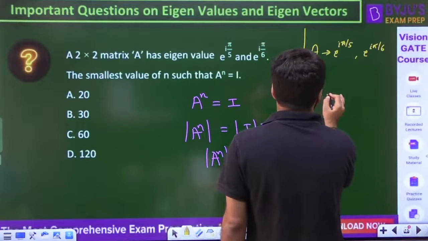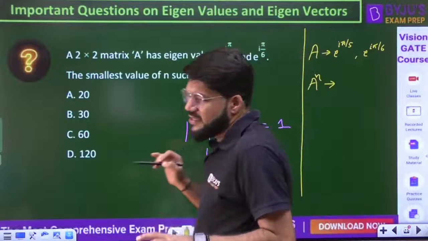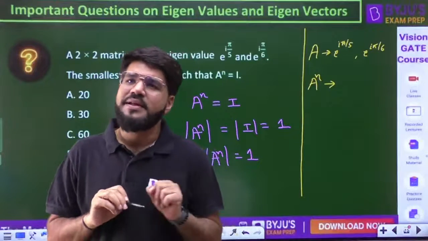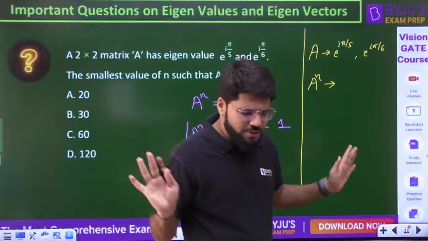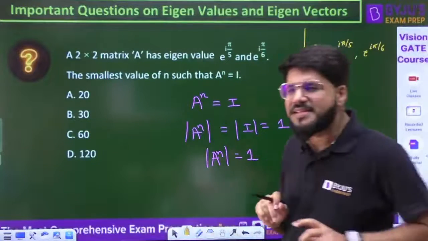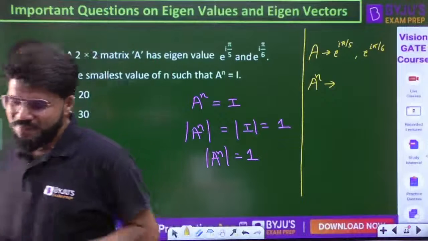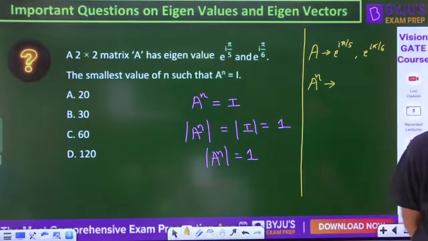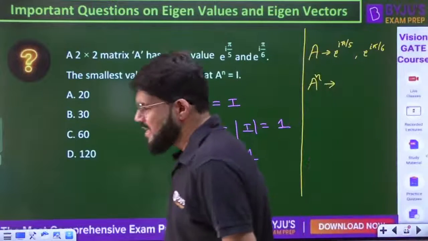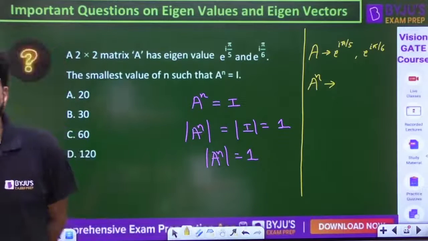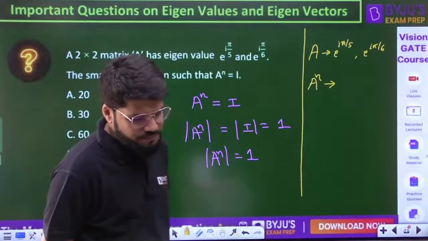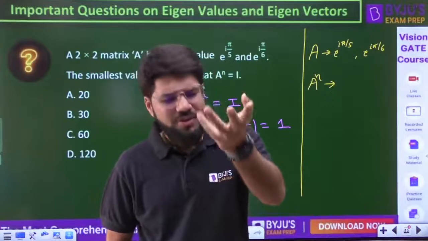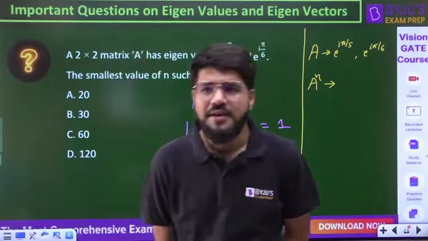Acha, let's mix some properties here. Just let me ask you one question. Can the matrix A be a real matrix? Just out of this question, forget this. Can the matrix here be a real matrix? What is your opinion? Matrix is not given, just asking you. Any guess, yes or no? Take a guess, no problem if you're not able to relate.